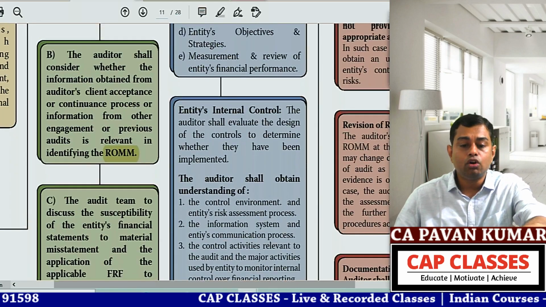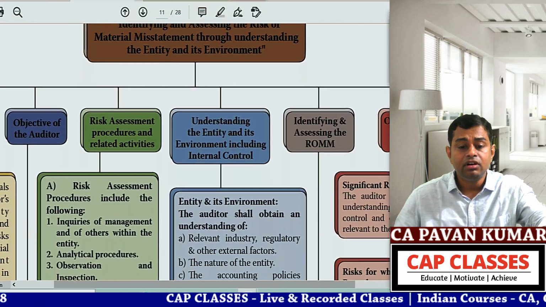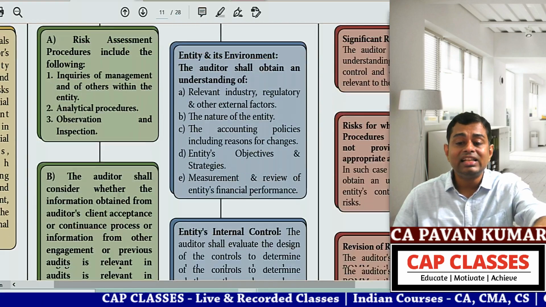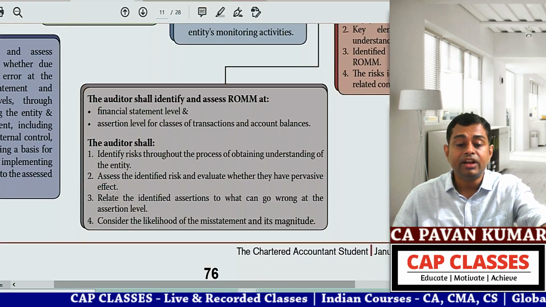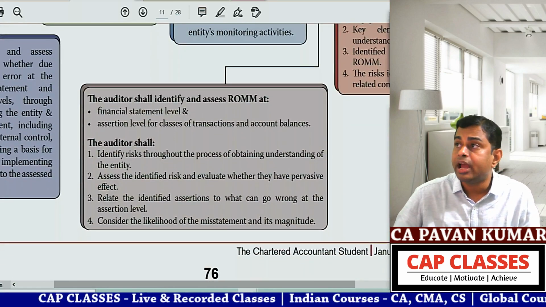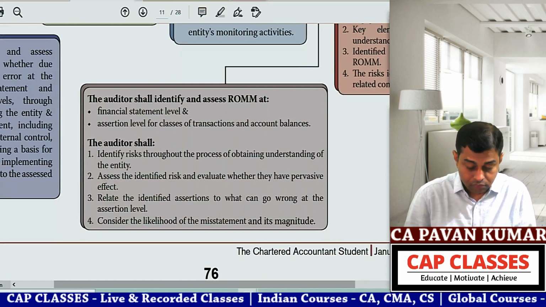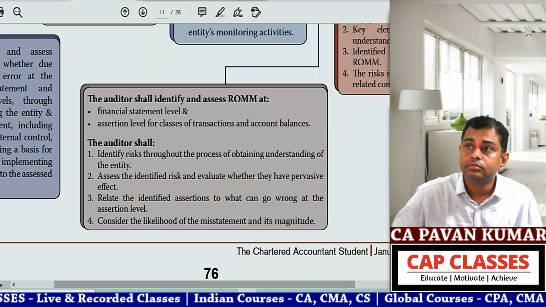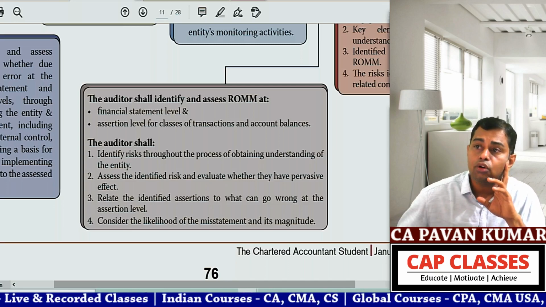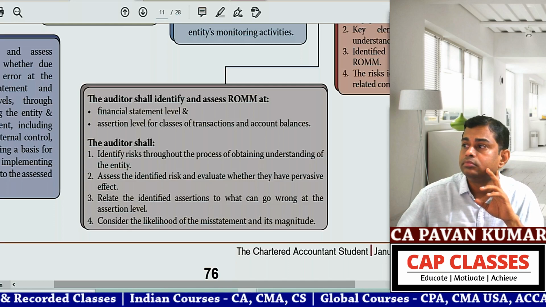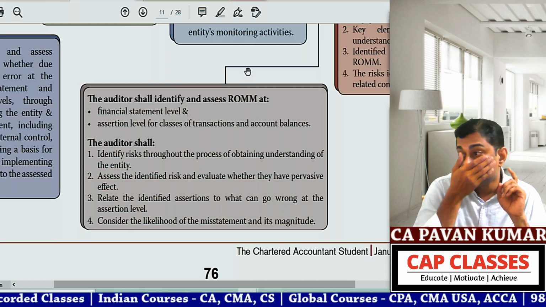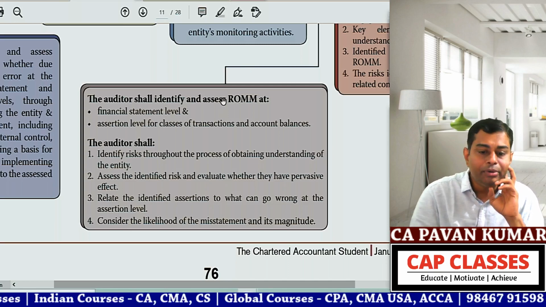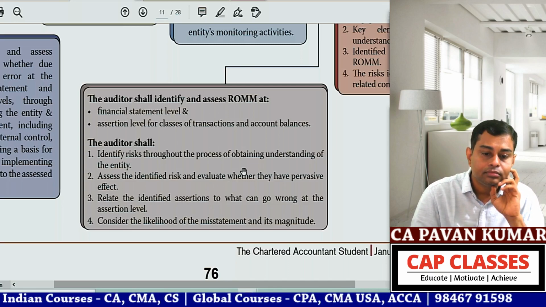So put the heading in your notes: SCA 315, under that, identifying and assessing the ROMM. Copy this box.